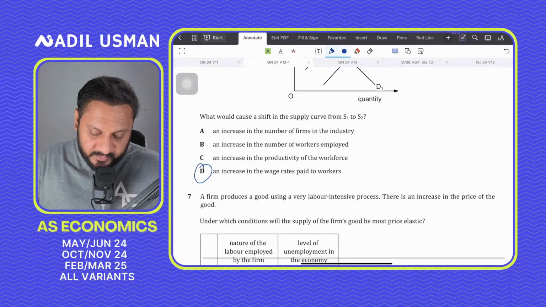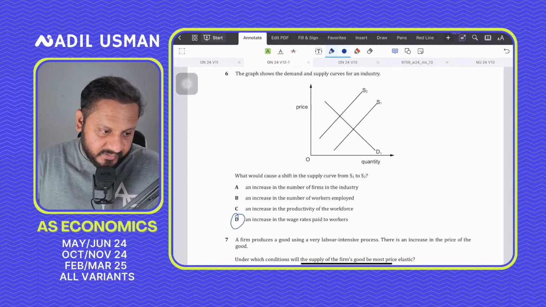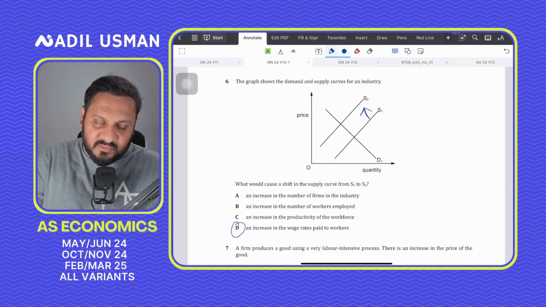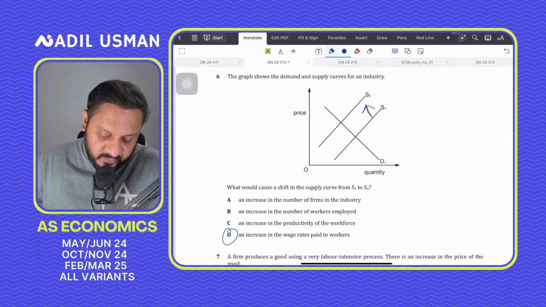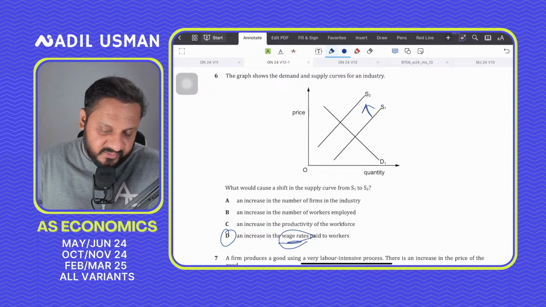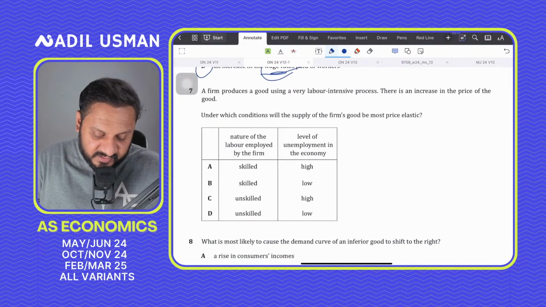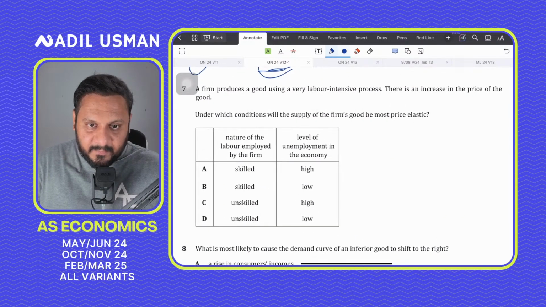Sir, please explain question 6. I mean, there's nothing to explain here. The supply curve is shifted to the left. And one of the reasons why the supply curve shifts to the left is an increase in cost of production. So for 6, David, an increase in wage rate. Wages would increase the cost of firms, shifting the supply to the left. Simple.